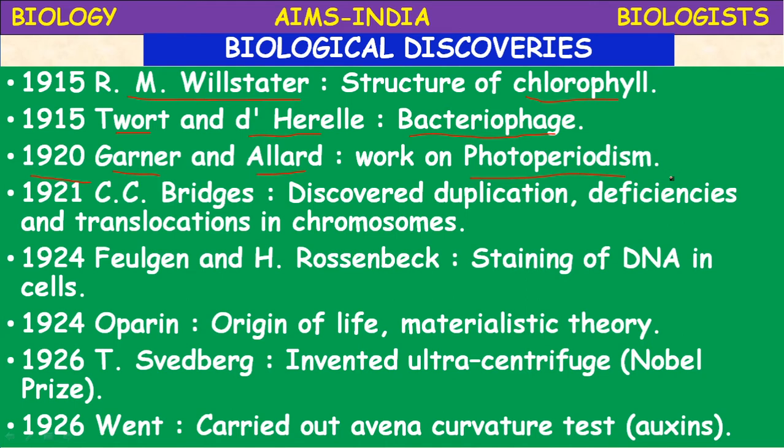In 1924, Feulgen and Rosenberg did a very important work. They introduced a reagent which is used to stain the DNA in the cells. The DNA is present inside the nucleus in the chromatin material. So they introduced a stain, Feulgen reagent, for staining the DNA in the cells.